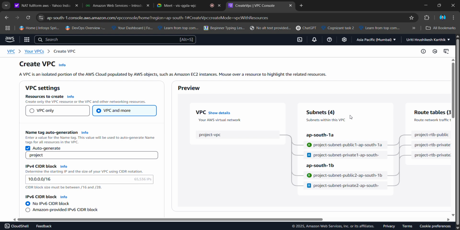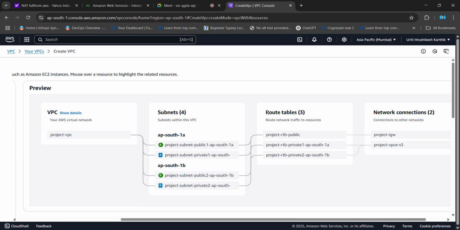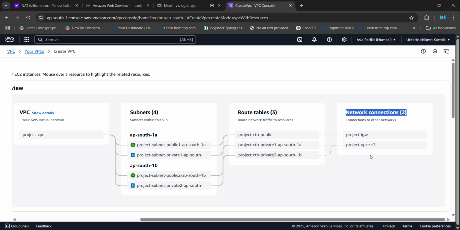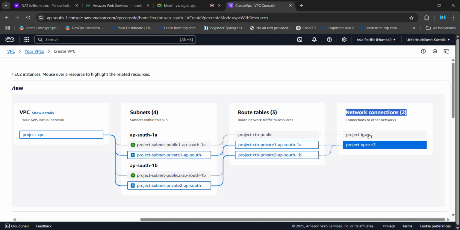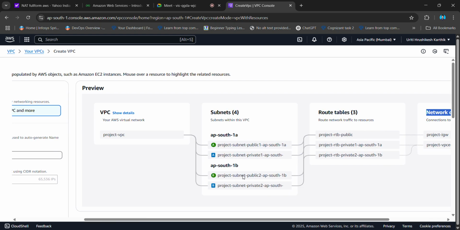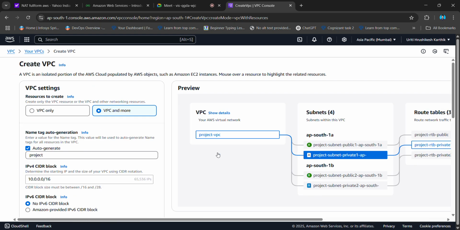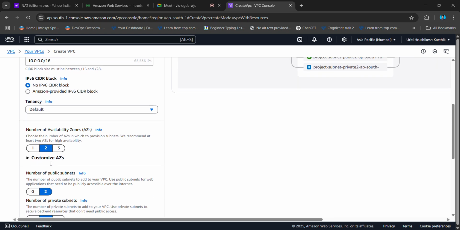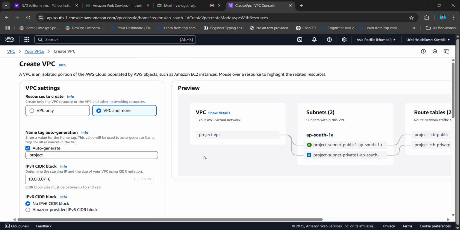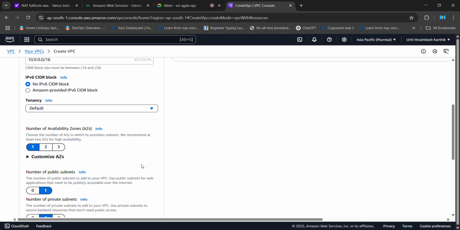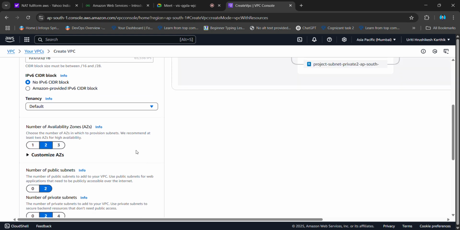It became much easier rather than configuring everything. Here we'll get an internet gateway, here we'll get a route table, then here we'll get 4 subnets because we gave 2 regions, right? If we give 1 region, we'll get only a single thing. But let me proceed with 2 regions.